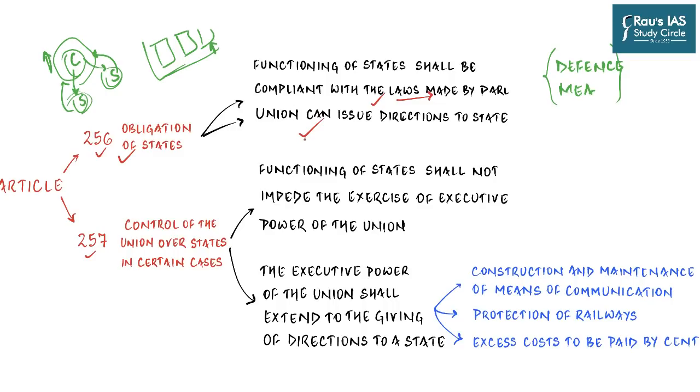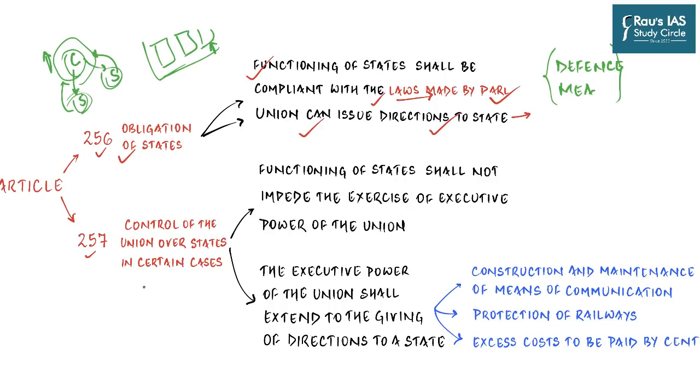There are two provisions of this particular article. First is that the state shall function in a manner that it is not going to confront or diverge from the overall laws being created or enacted by the Parliament. That is one. But if there is such a condition, the center can issue directions to the state to come on track and function in a manner which is in overall convergence with the laws made by the Parliament. So this mechanism directly deals with the laws made by the Parliament. What about the executive orders?